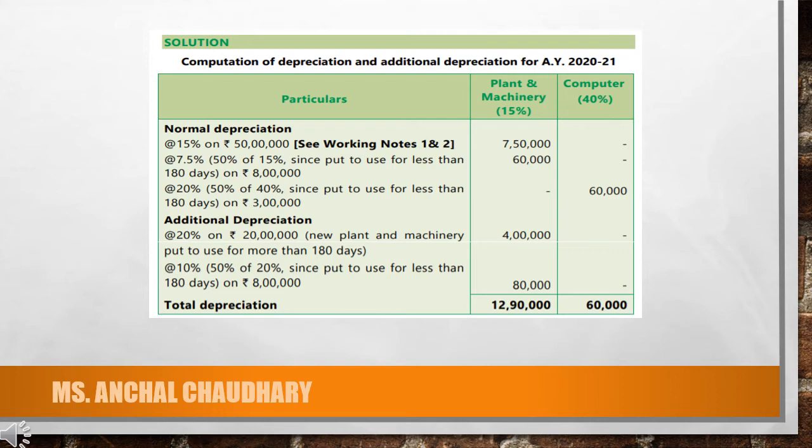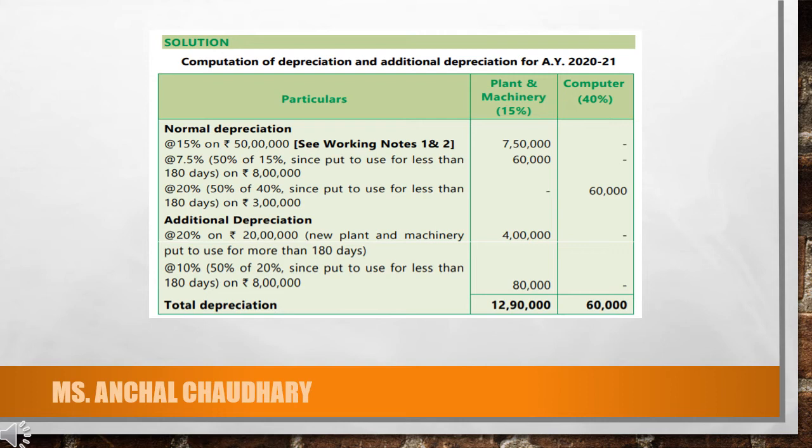So at the time of purchase, or you can say new plant and machinery installment, in that case only we count the additional depreciation. So new plant and machinery which was installed and used for more than 180 days, 20% of that 20 lakh will be calculated as your additional depreciation. So the amount will be 4 lakh.